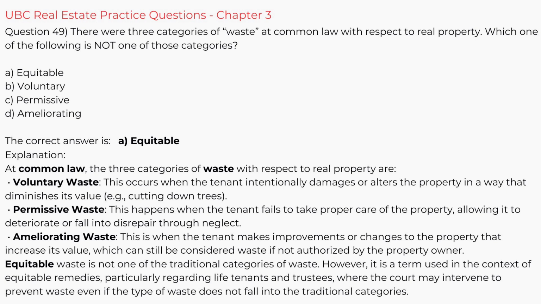A. Equitable. B. Voluntary. C. Permissive. D. Ameliorating. The correct answer is A. Equitable. Explanation. At common law, the 3 categories of waste with respect to real property are voluntary waste. This occurs when the tenant intentionally damages or alters the property in a way that diminishes its value, e.g., cutting down trees. Permissive waste. This happens when the tenant fails to take proper care of the property, allowing it to deteriorate or fall into disrepair through neglect. Ameliorating waste. This is when the tenant makes improvements or changes to the property that increase its value, which can still be considered waste if not authorized by the property owner.